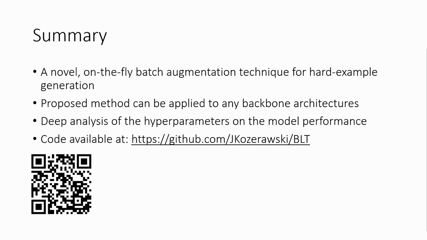To sum up, we're providing a novel batch augmentation technique that uses a targeted gradient descent image generation technique to hallucinate on-the-fly hard examples for few-shot categories. The proposed approach can work with any backbone architecture. We provide a deep analysis of utilized hyperparameters and their impact on the model performance, as well as thorough ablation study. The code is available under the following link or through the provided QR code.